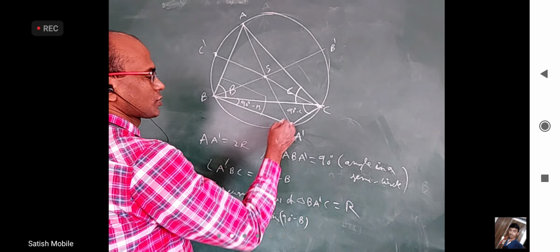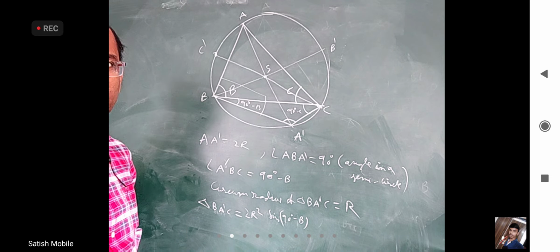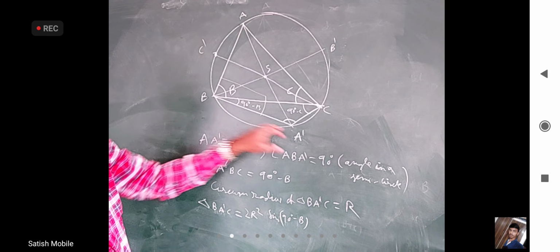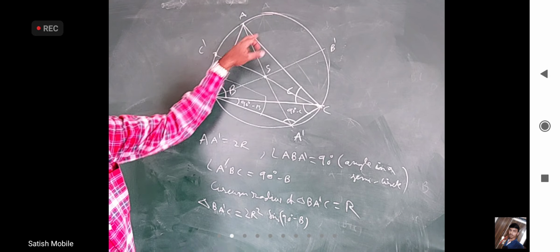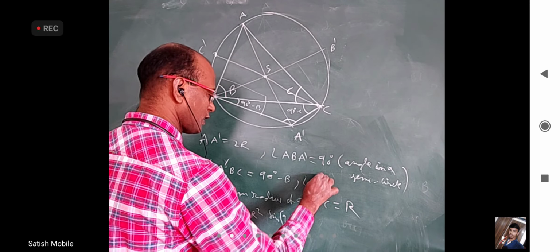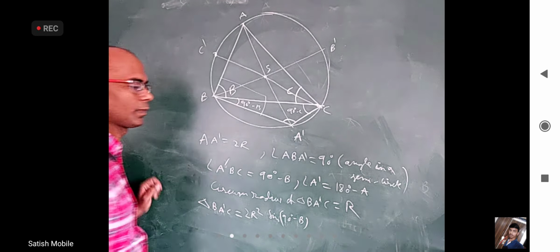and of course, what is this angle A dash? 180 minus A, because in a cyclic quadrilateral the sum of opposite angles is 180. This is A, so this should be straight away 180 minus A. I should write that also. Angle A dash is equal to 180 degrees minus A.